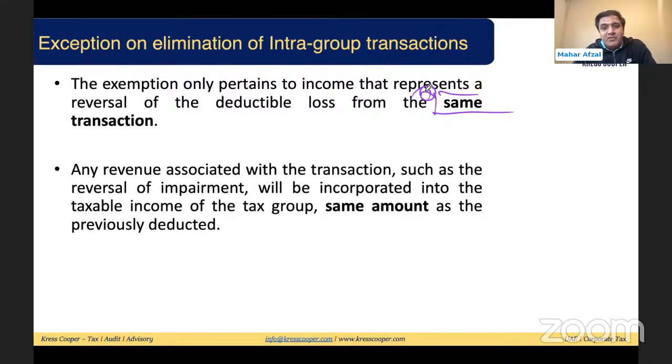Any revenue associated with the transaction, such as the reversal of the impairment, will be incorporated in the taxable income of the tax group, the same amount as previously deducted. Whatever amount was previously deducted, whatever has resulted in the deductible loss, once that amount is reversed, then the company will be able to eliminate the intra-group transaction related to that transaction specifically.